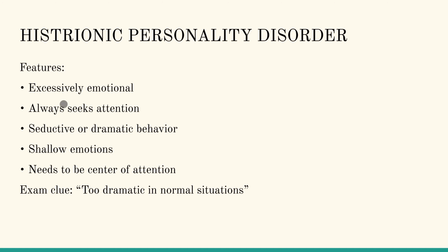The patient is overly emotional, dramatic, attention seeking, and very shallow in emotions, always acting in their life. No emotion comes deep out of their heart, but they are too dramatic in normal situations. They always seek attention.